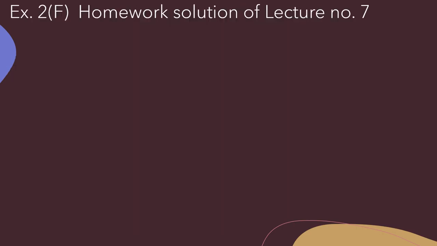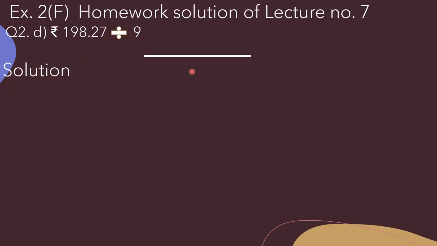Now beta, homework solution of lecture number 7. I had given you exercise 2F. Question number 2 part D. It is given divide rupees 198.27 divided by 9. Okay, so here beta, first of all we have to arrange it in columns.